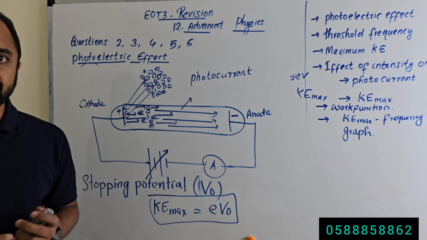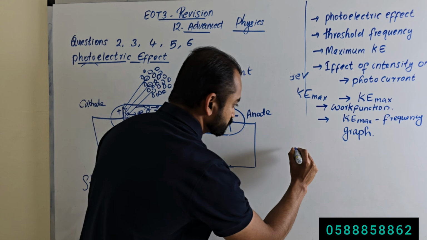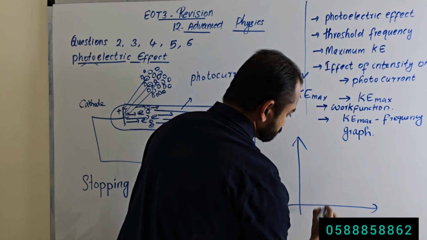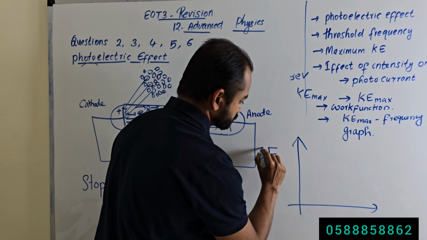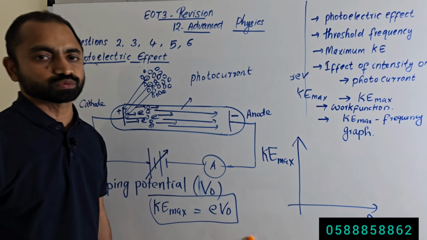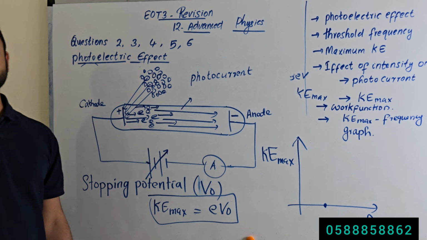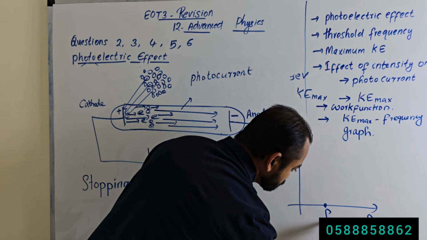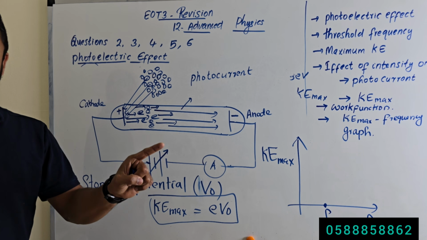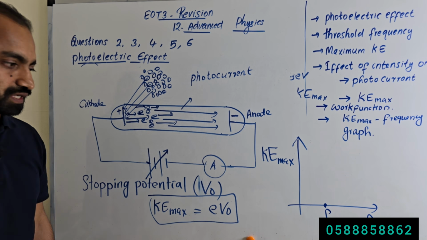Now we will draw a graph of maximum kinetic energy of the emitted electron against the frequency of incident radiation. So here Ke max, maximum kinetic energy, is on the y-axis. Until the threshold frequency, no electron is emitted, and at the threshold frequency the emitted electron will have kinetic energy equal to 0.